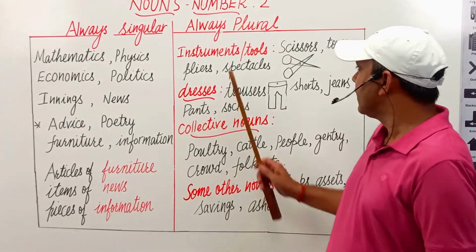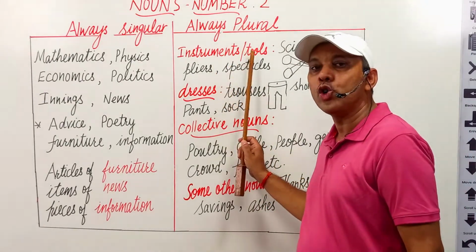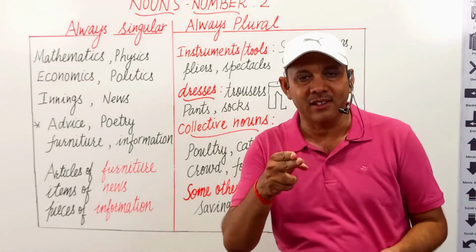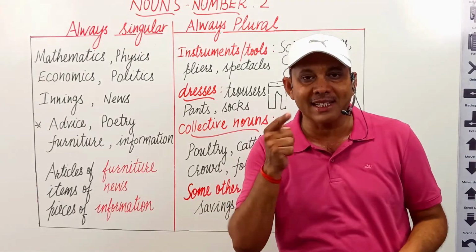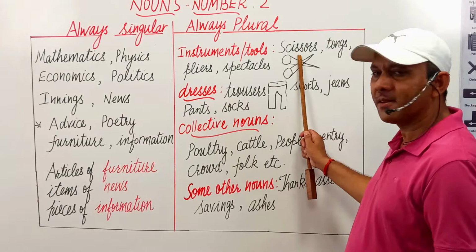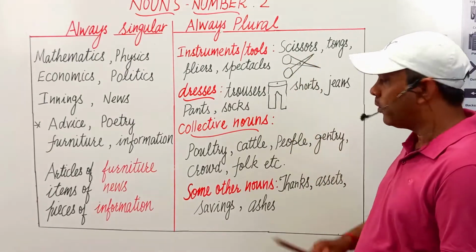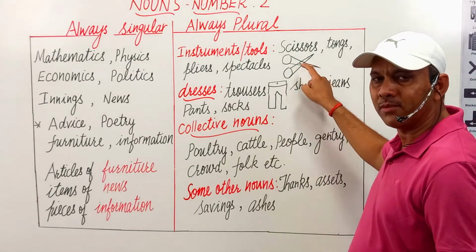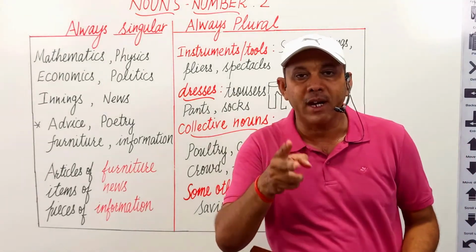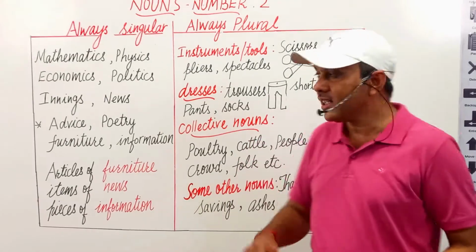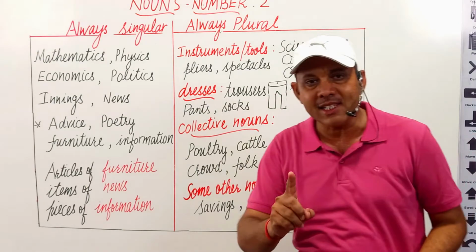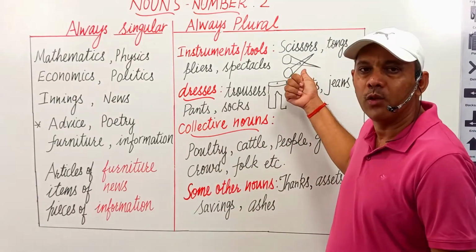For example, there are some instruments or tools which always work in pair. A single blade, a single side can't work properly. For example, scissors. It has two blades with a fulcrum between them. A single blade can't cut a piece of cloth. It can't work properly. These two blades are essential to function with it.